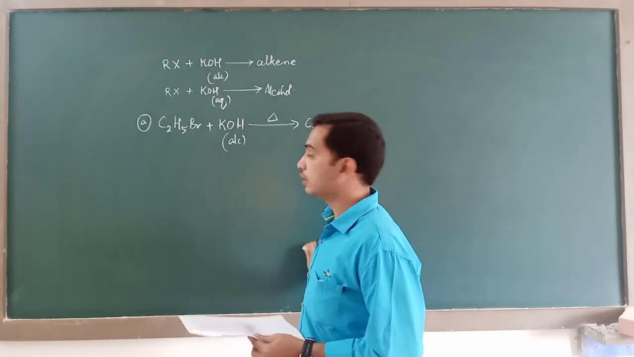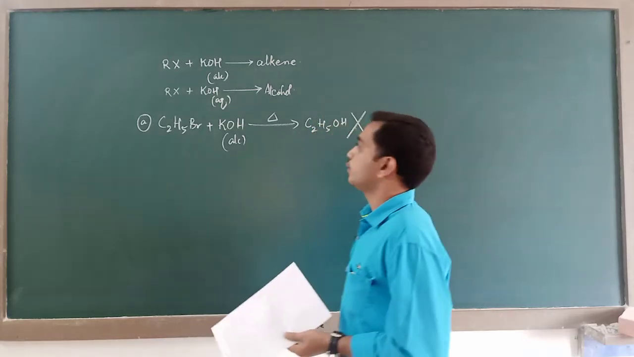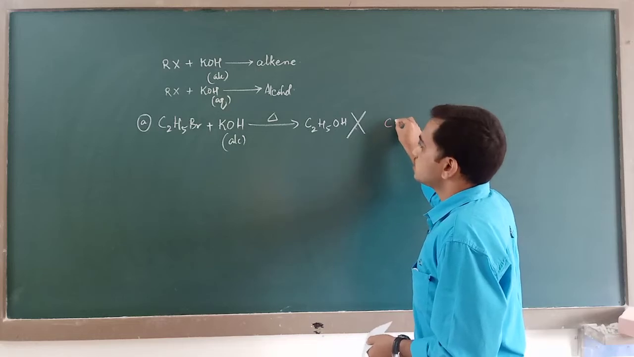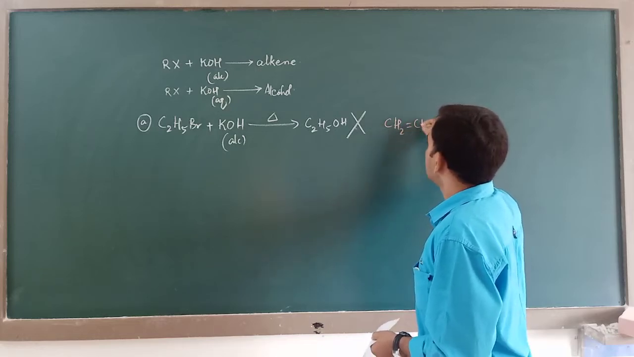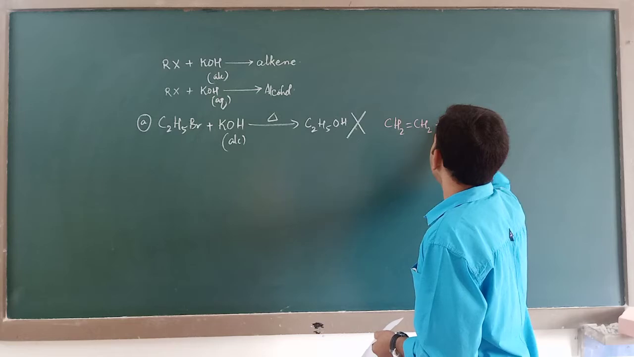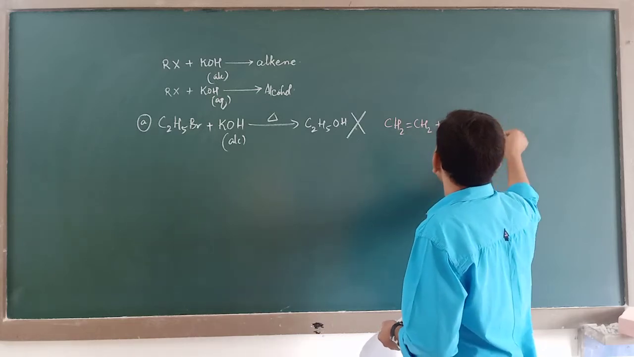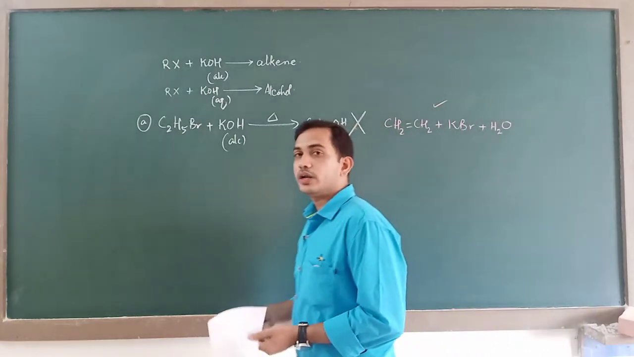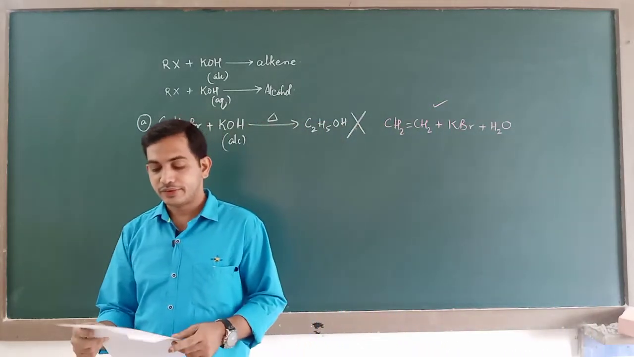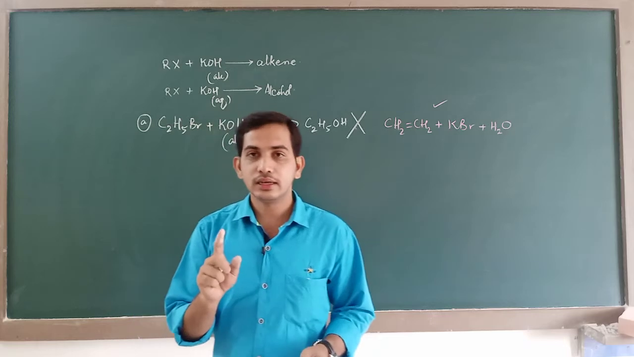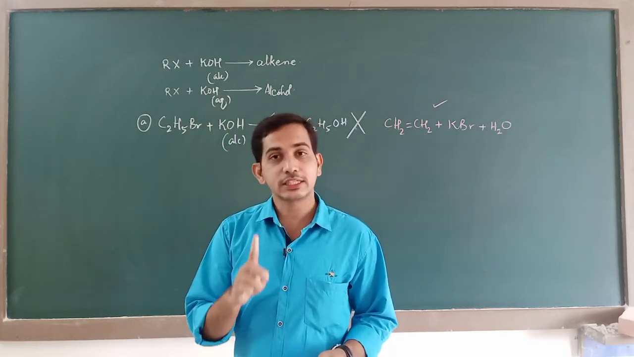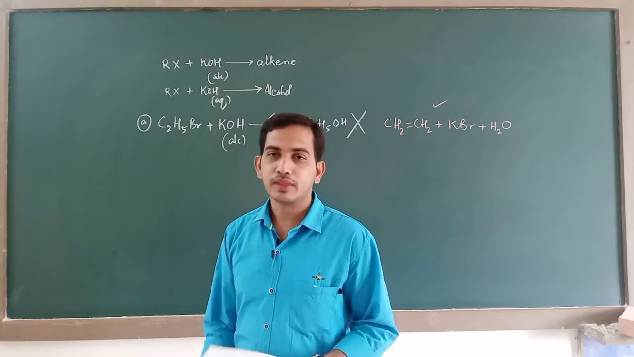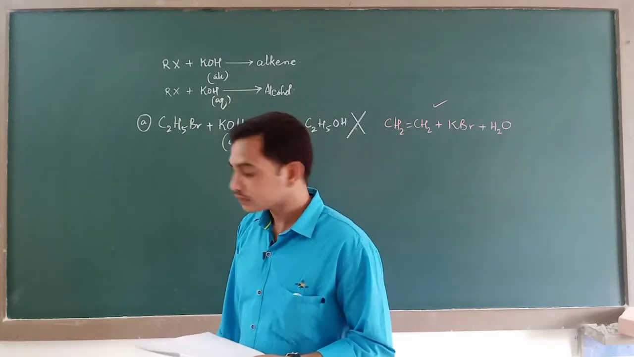No, it is wrong. This does not happen. And what should be the correct product? The correct product should be CH2=CH2 plus KBr plus H2O. This should have been the correct one. So according to the four options, the first statement is incorrect. So your correct answer should be option A. Let us see the second option also.